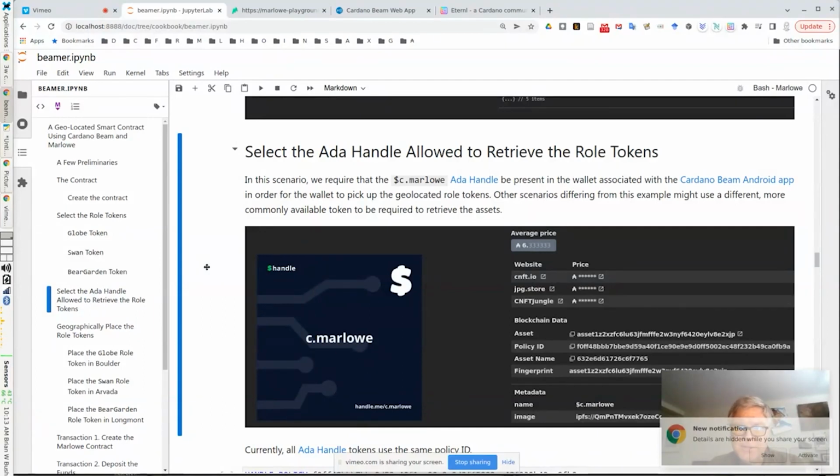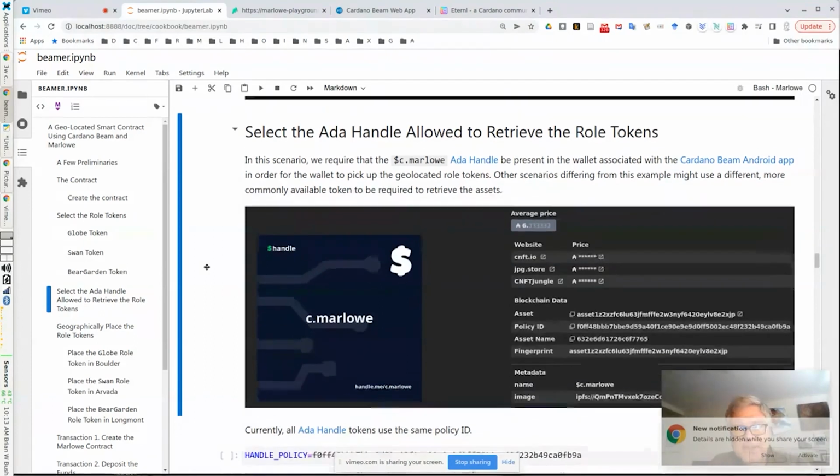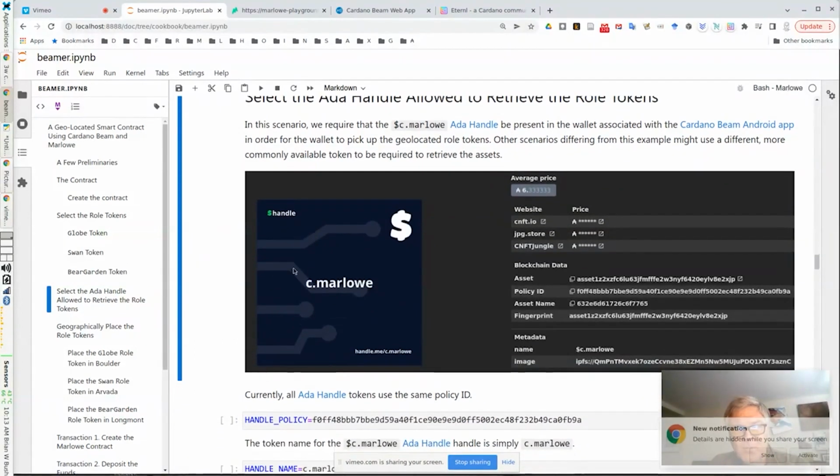And that's configurable. So I thought we'd use an ADA handle as that token. So here's one, a Christopher Marlowe ADA handle. And we're going to use that for the requirement. And you'll see a little bit more about this later.